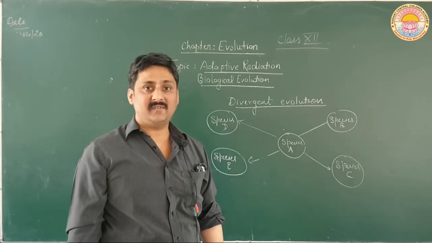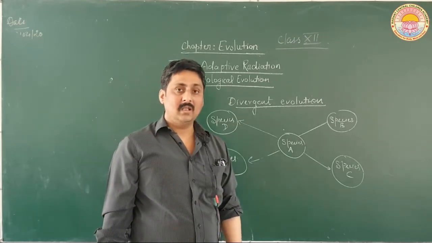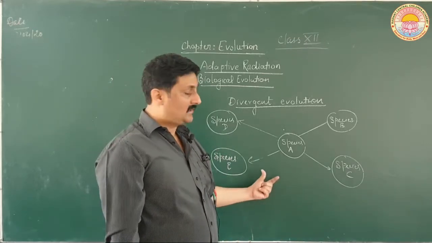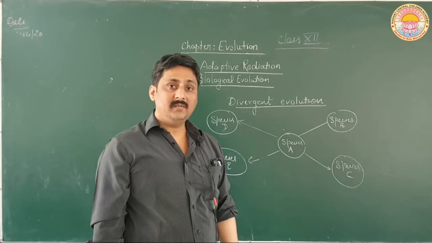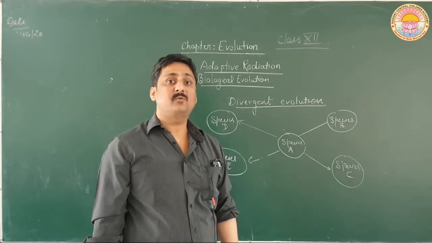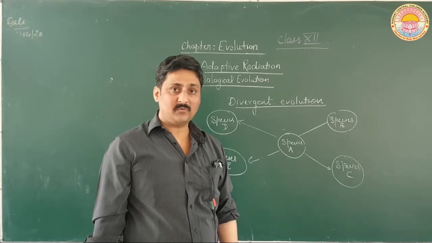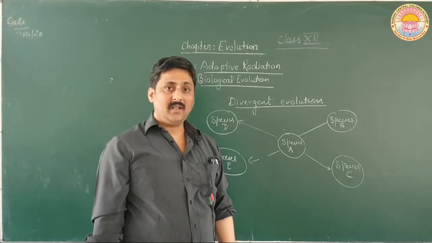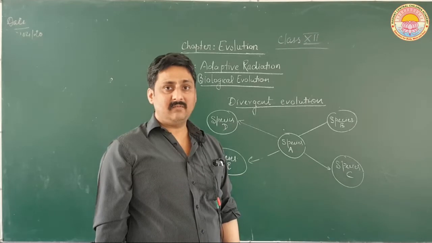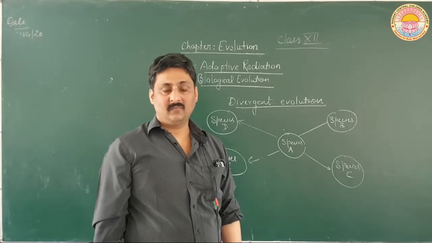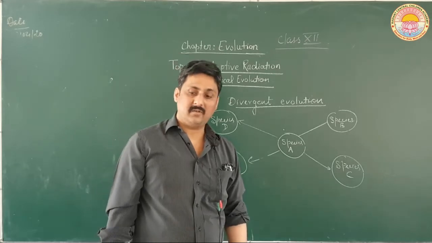Another example is Australian marsupials, in which an ancestral marsupial gives rise to a number of other marsupials. So this is all an example of divergent evolution.